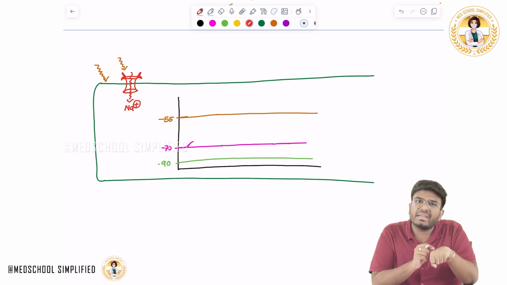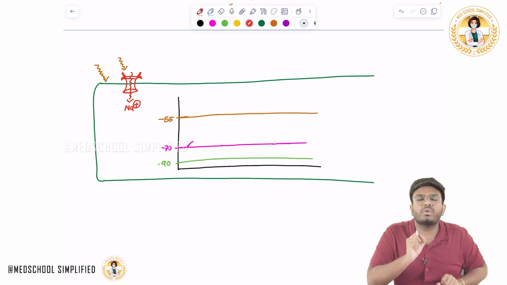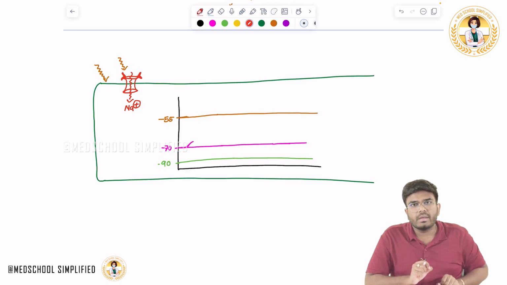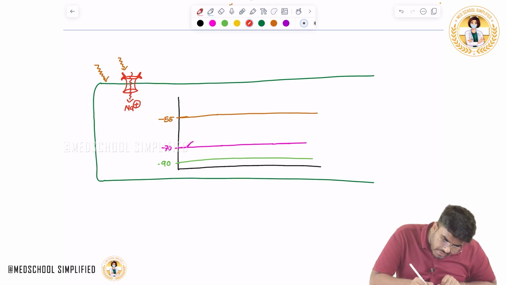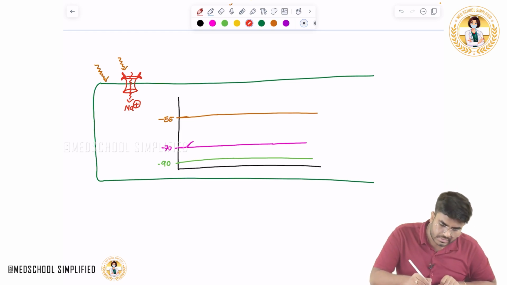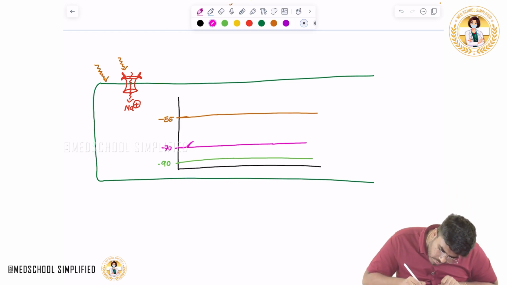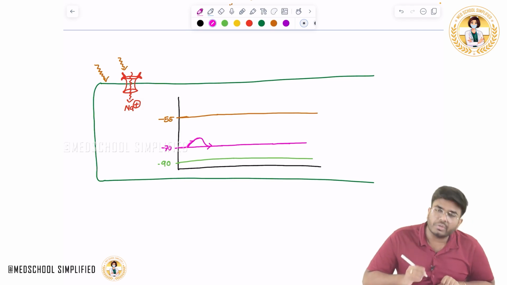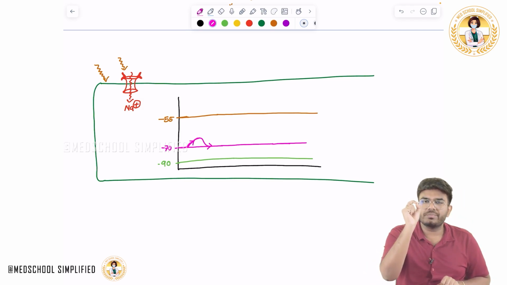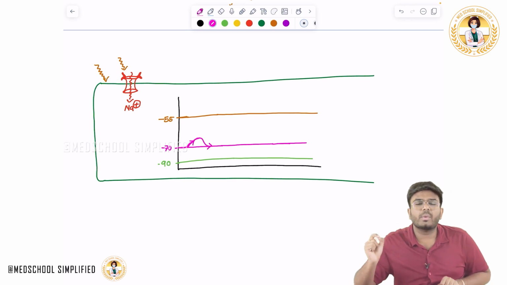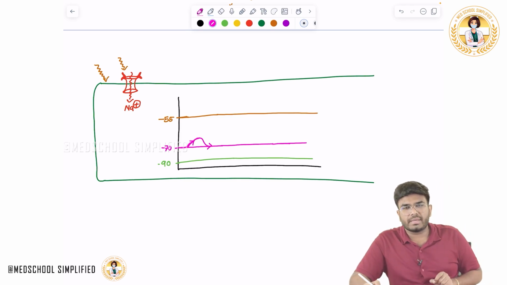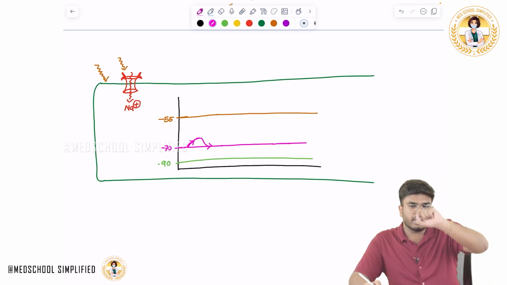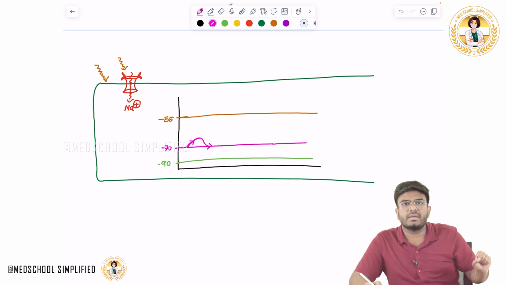But this is a very light stimulus, only very little sodium came in. As the sodium comes in, the membrane voltage goes up a little, and later it comes back to the normal resting membrane potential. Why is it coming back? This impulse, whatever I have generated, has died off.